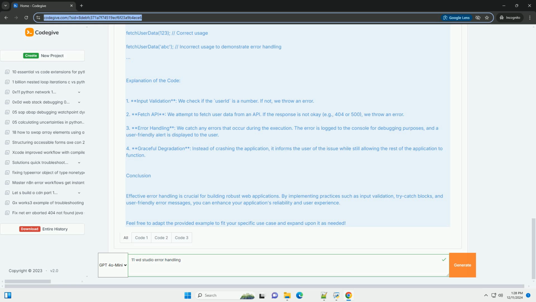Conclusion. Effective error handling is crucial for building robust web applications. By implementing practices such as input validation, try-catch blocks, and user-friendly error messages, you can enhance your application's reliability and user experience. Feel free to adapt the provided example to fit your specific use case and expand upon it as needed.